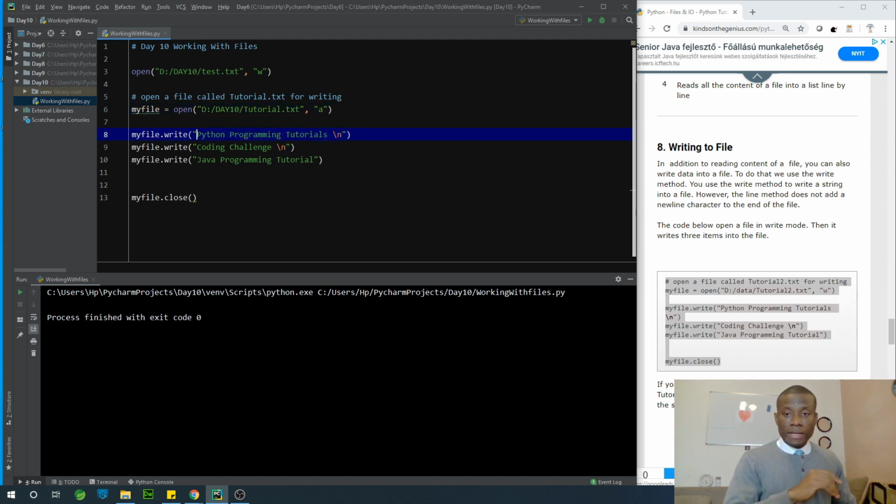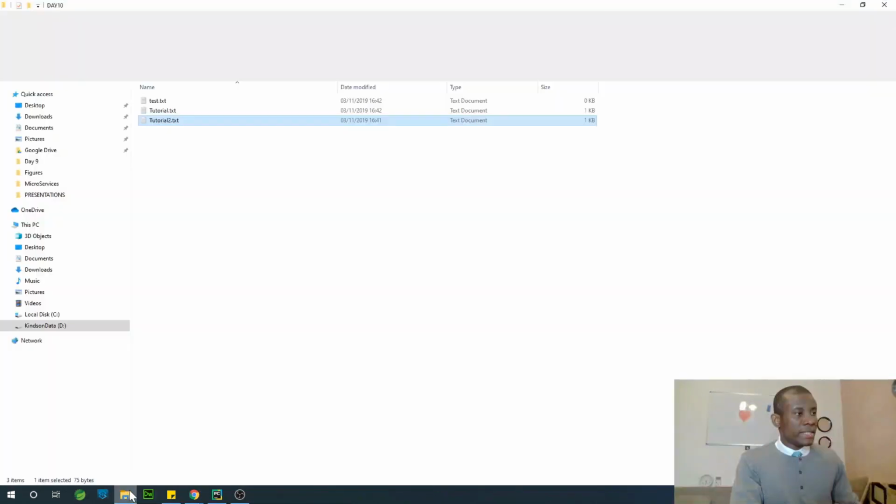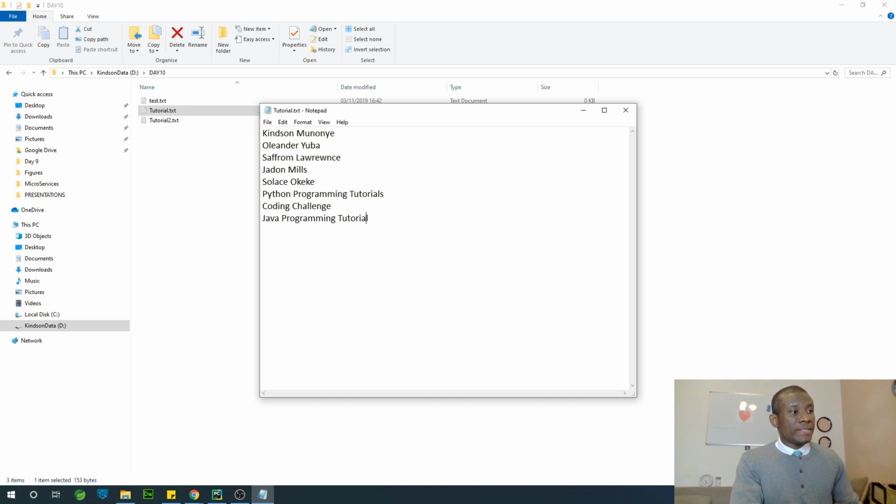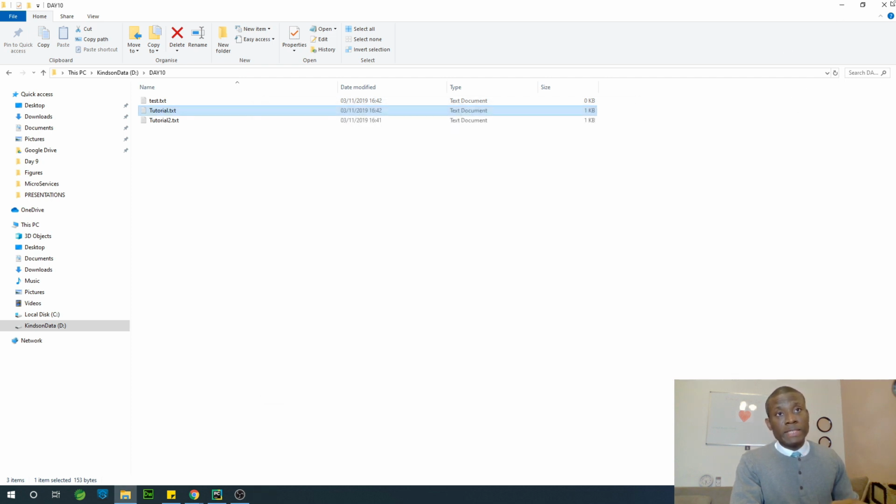Okay. So let me start by adding a new line. So I'm going to say slash n. All right. So let's execute this program and let's see if it's going to append all these items at the end of the file. So I'm going to just run this at this point. If that works fine, that is great, and then we are going to move to the next part. So let's open the tutorial. You can see that it added 3 more lines at the end of the file, and that is so good. So everything has been working.